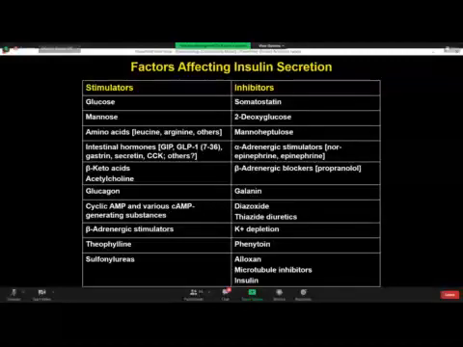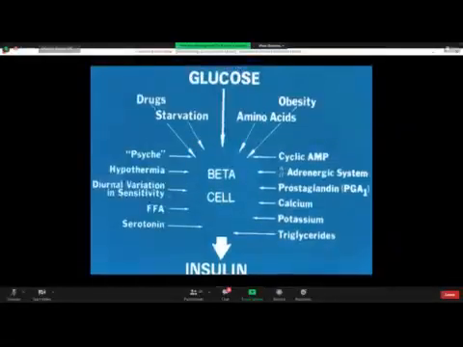Whereas somatostatin, 2-deoxyglucose, mannoheptulose, alpha receptor stimulation, beta blockers like propranolol, galanin, diazoxide drugs, excessive use of thiazide drugs, depletion of potassium, phenytoin, and alloxan inhibit it. Alloxan is a drug which destroys beta cells of the pancreas, and it is used in animals to induce diabetes mellitus for experimental purposes. So does insulin administration; they inhibit secretion of insulin from the beta cells of the pancreas.